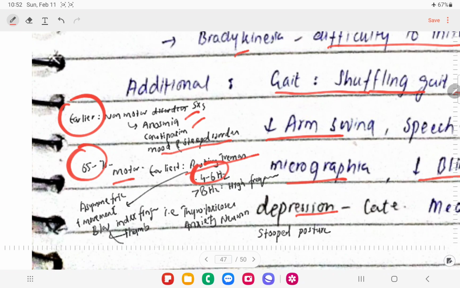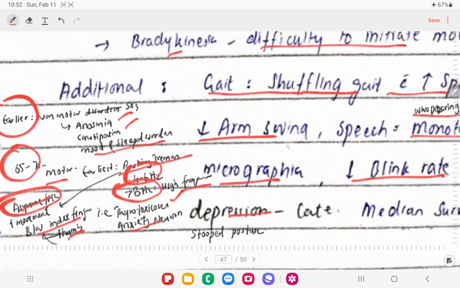We call it a high frequency tremor when the tremors are more than 8 hertz. The resting tremors are asymmetric, usually unilateral, and there will be movement between the index finger and the thumb. High frequency tremors can be seen with thyrotoxicosis and anxiety neurosis, right?